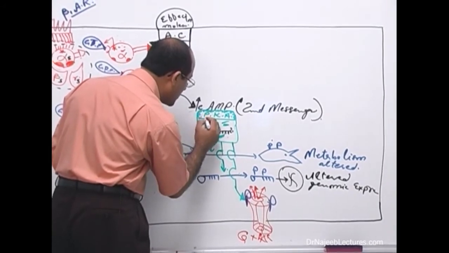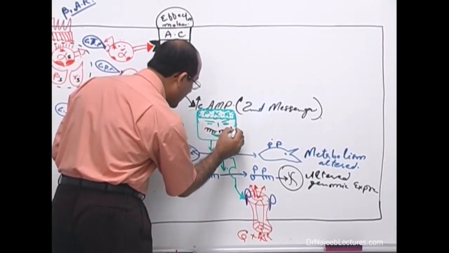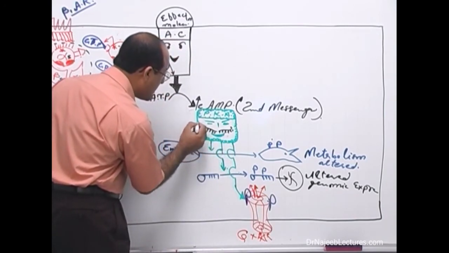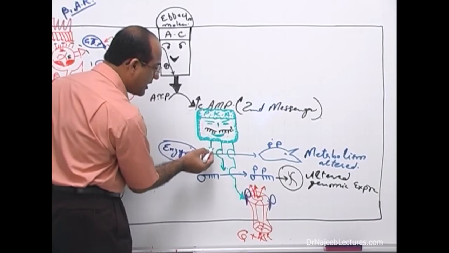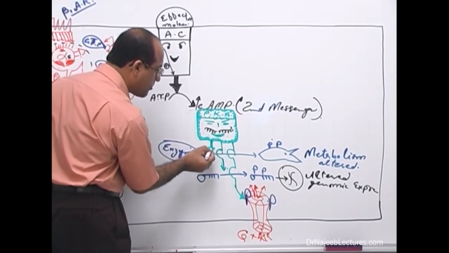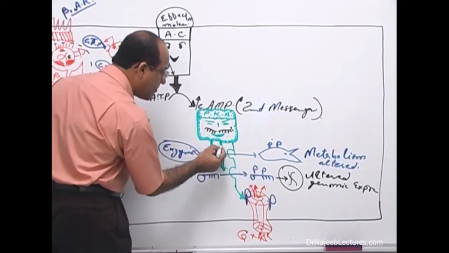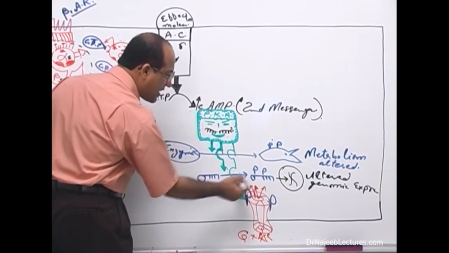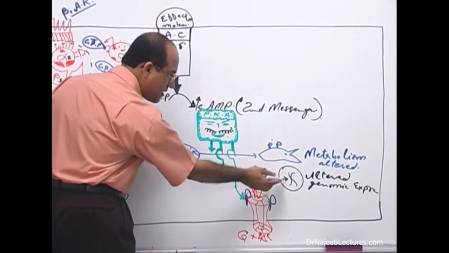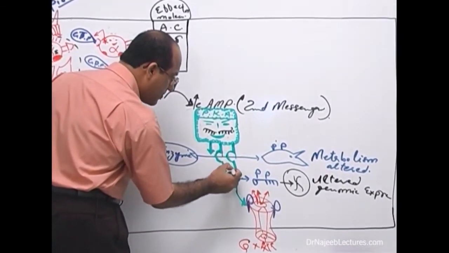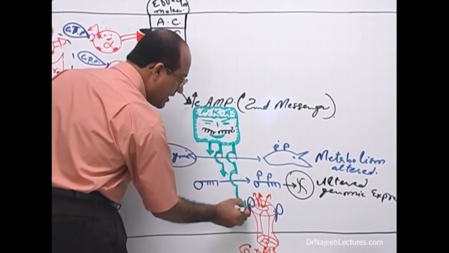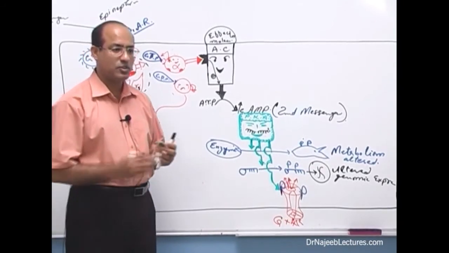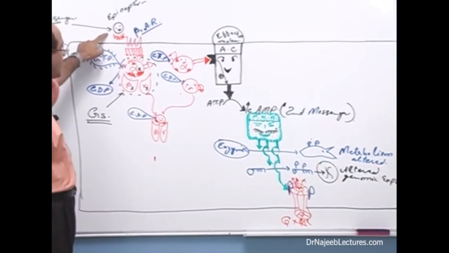Protein kinase A are a unique type of enzymes which are present in the cell, and when these enzymes are stimulated by the high level of cyclic AMP, they will lead to phosphorylation of target proteins. Some proteins are enzymes, altering the cell metabolism. Some proteins are transcriptional factors, altering the cell genomic program. Some proteins are ionic channels and alter the cell's electrical properties. Is that right? So in short, first messenger, receptor.